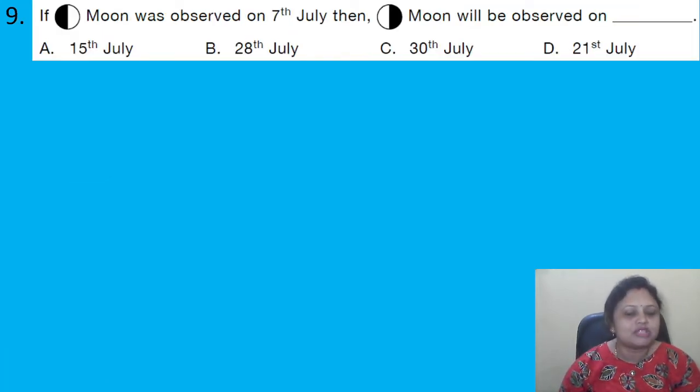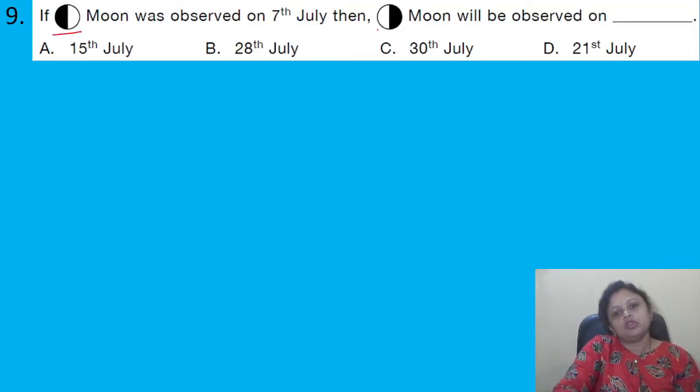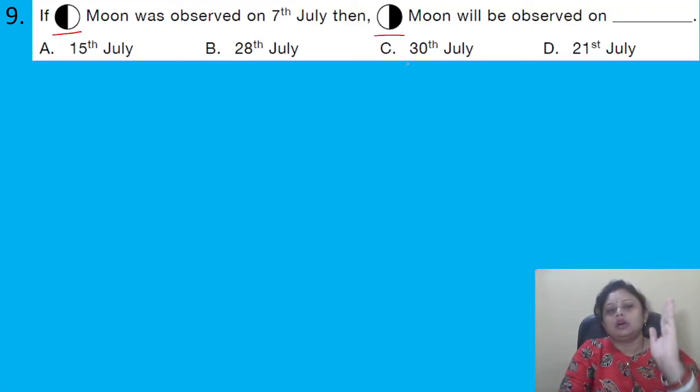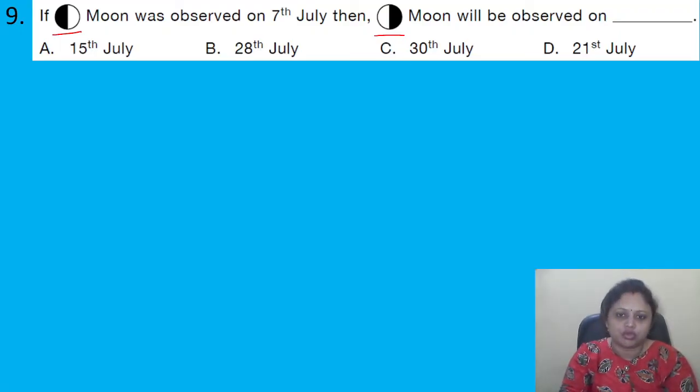If this moon was observed on 7 July, then this moon will be observed on dash. Options are A, 15 July; B, 28 July; C, 30th July; D, 21st July. See, in these two phases of the moon, the second one is exactly opposite to the first one.